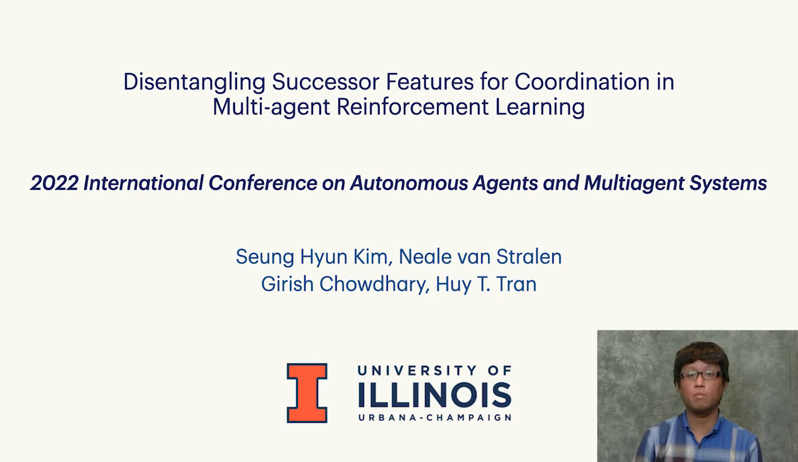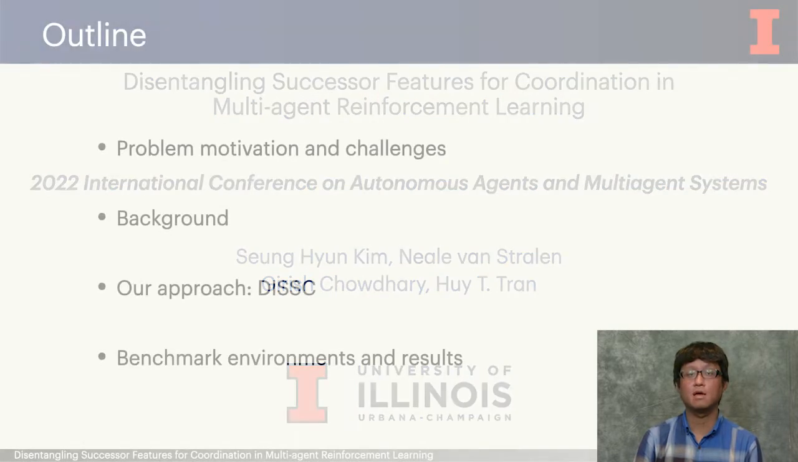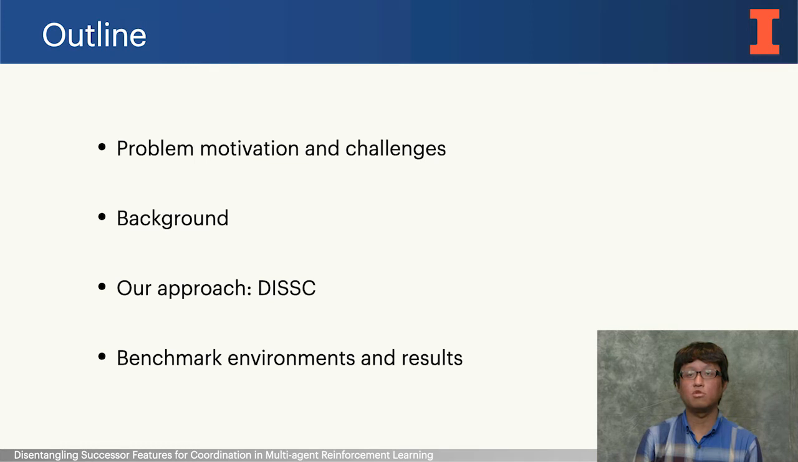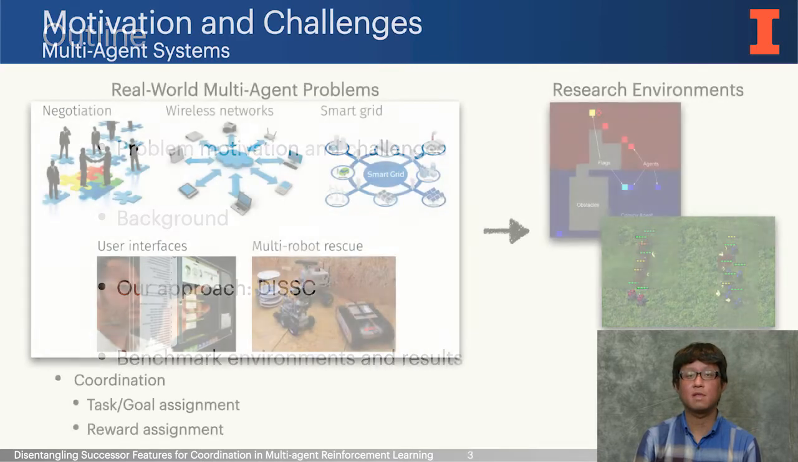I will be presenting our paper, Disentangling Successor Feature for Coordination in Multi-Agent Reinforcement Learning. Before I begin, I would like to acknowledge co-authors of the paper, Neil van Stralen, Professor Chowdhury, and Professor Tran. I will start with introducing the problem motivations and challenges, provide important background for our work, and explain our approach to the problem. Lastly, I will discuss our benchmark test environments and results.